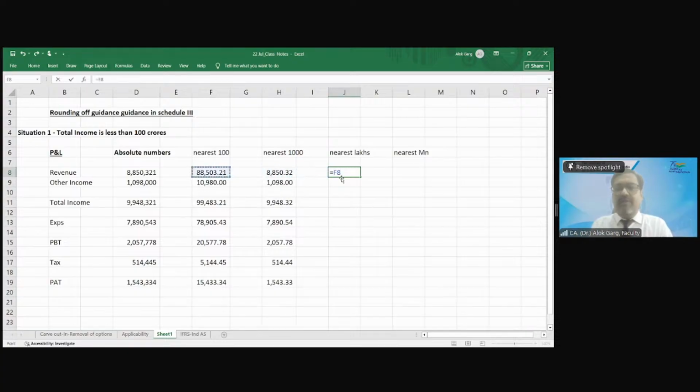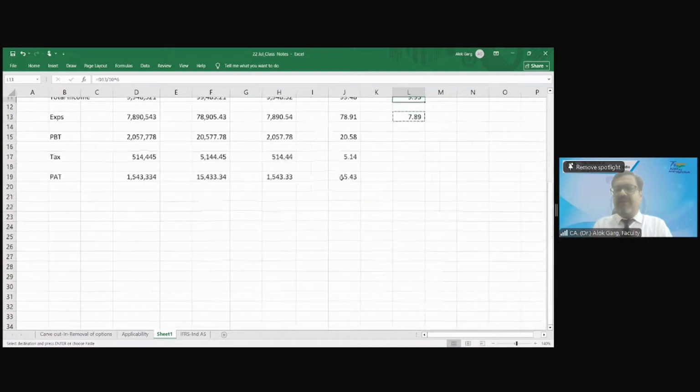If you are rounding off to the nearest lakhs, then divide by 1 lakh: 88.5 lakh. If you are rounding off to the nearest million, then divide by 10 to the power 6: 8.85 million.